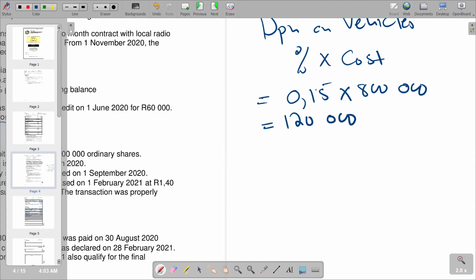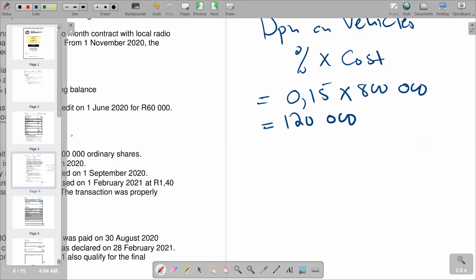For vehicles, you need to check the net book value. Remember, when depreciating using cost, usually you are going to see that the depreciation amount can be greater than the net book value or the carrying value. We cannot have a scenario whereby the depreciation amount for the period is more than the carrying value. If it's more, it means it's not possible. We are supposed to reduce the depreciation so that it becomes lesser by 1 rand of the carrying value, so that the carrying value at least becomes 1.